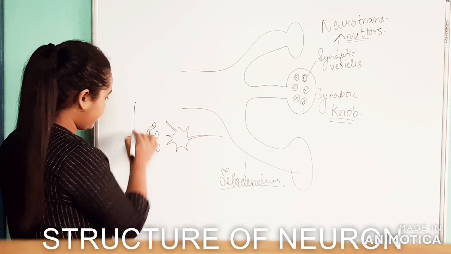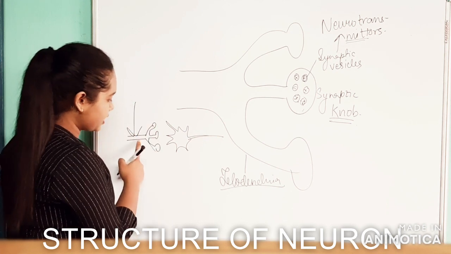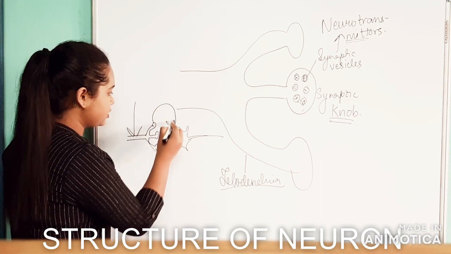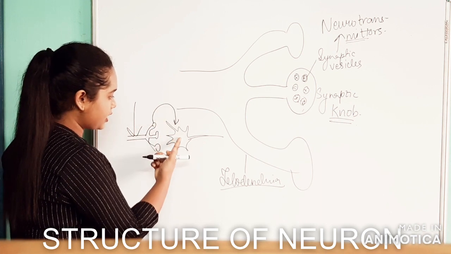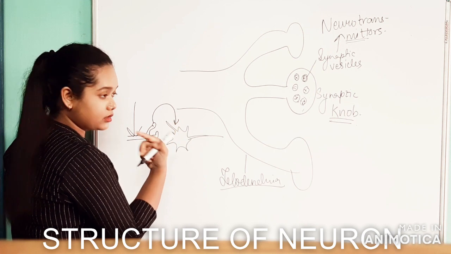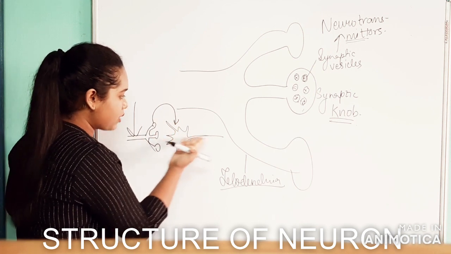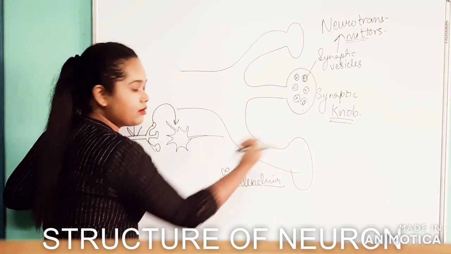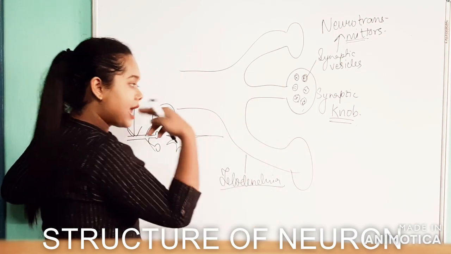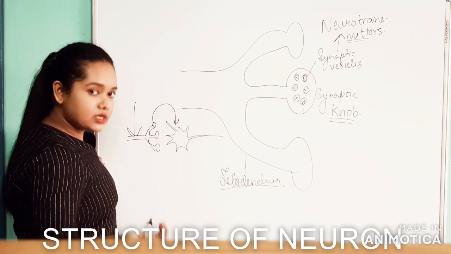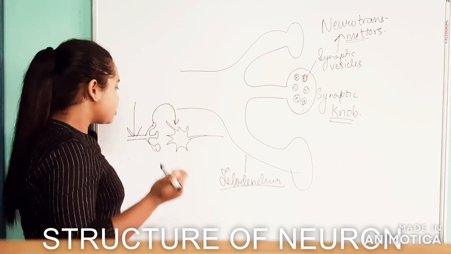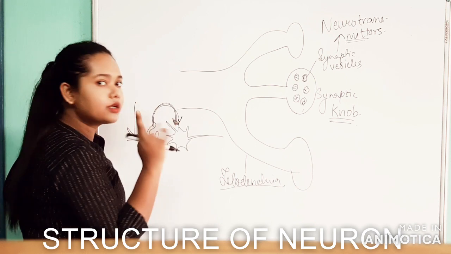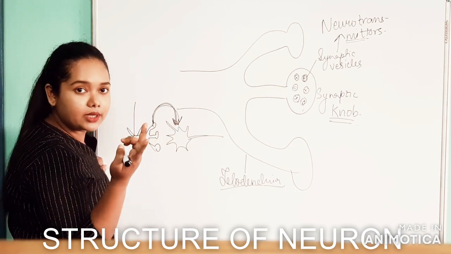So the impulse which is present in this axon needs to be transmitted from here to this neuron, so that it will conduct that impulse throughout its length, and after that again it will transmit that impulse to the next or the adjacent neurons. And ultimately it will reach the central nervous system. Okay. So this transmission can occur in two ways: electrical and chemical transmission.